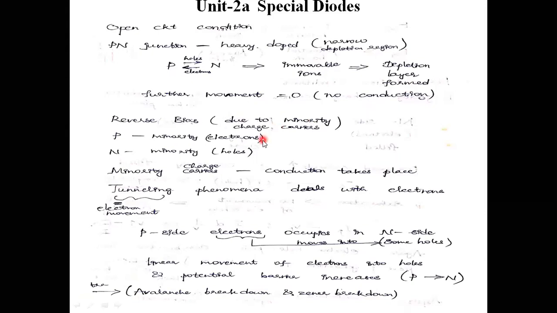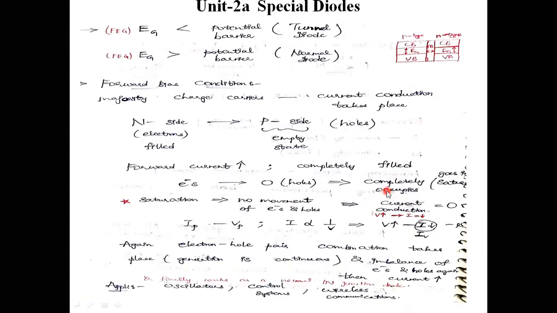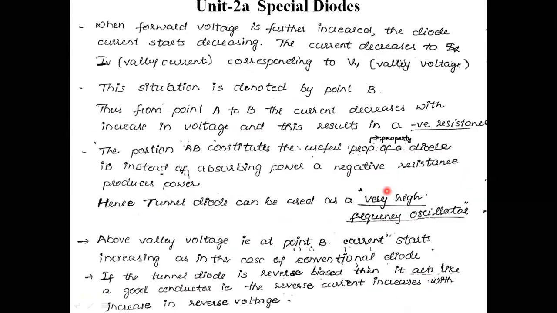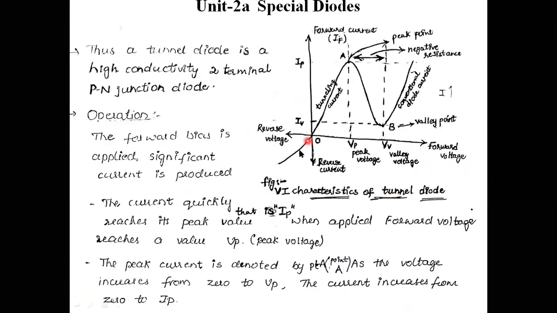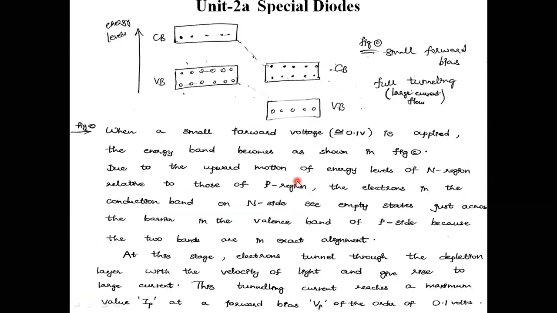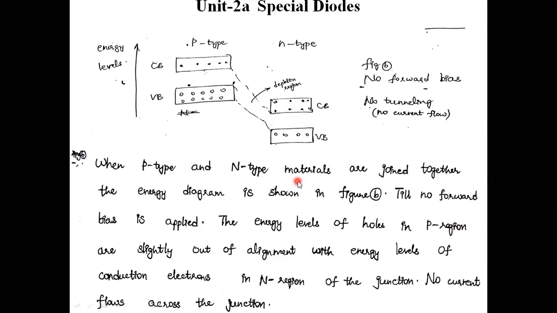Reverse bias is applied. Due to the minority charge carriers, p-type material minority electrons and n-type material minority holes, conduction will take place. Minority charge carriers conduction takes place in a linear fashion. In reverse bias condition, due to the minority movement, the flow of current will take place with the voltage. In reverse bias condition, some breakdown will take place.